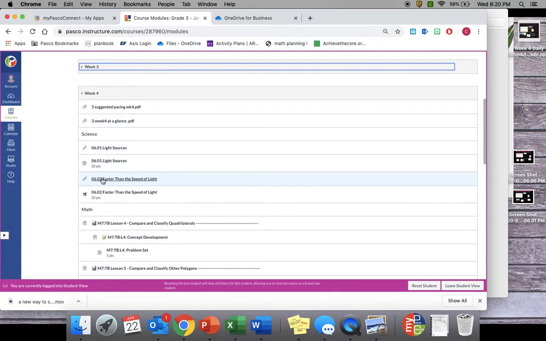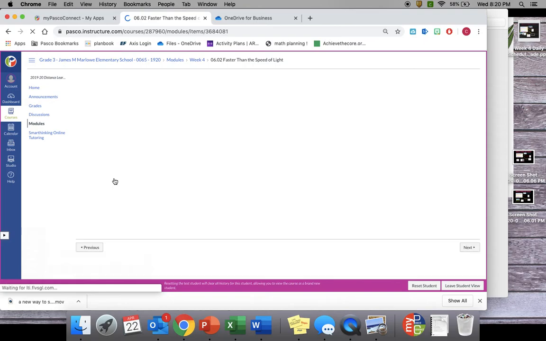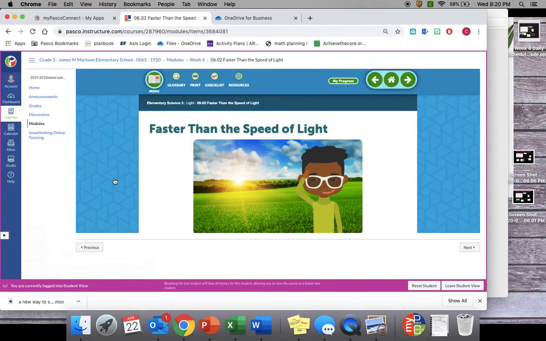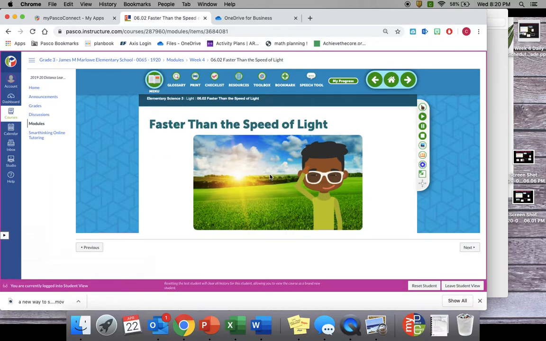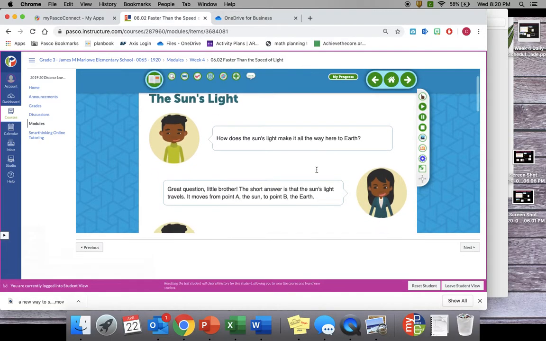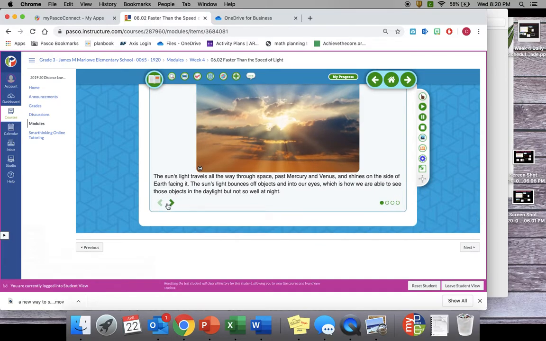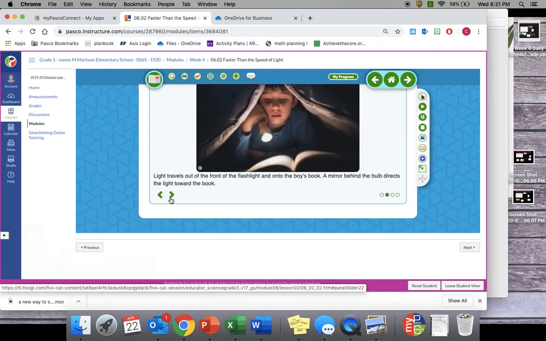Week 4, 6.02, faster than the speed of light. For science, we're continuing learning about energy, and here we're talking about light sources. Please make sure you're going through the entire lesson. As you've noticed, there are interactive parts within each slide.